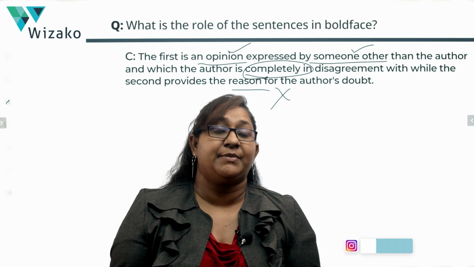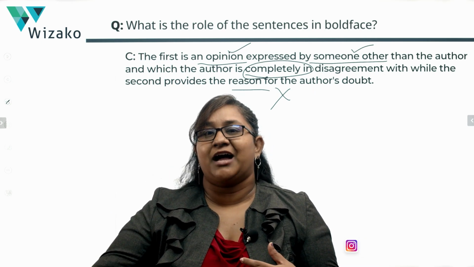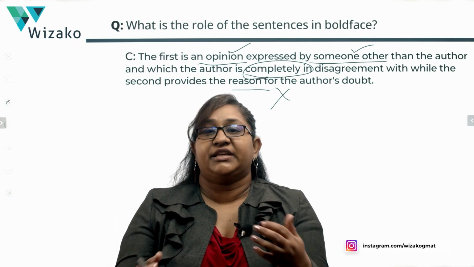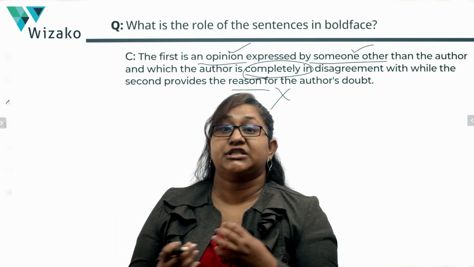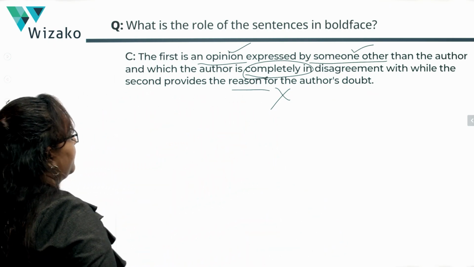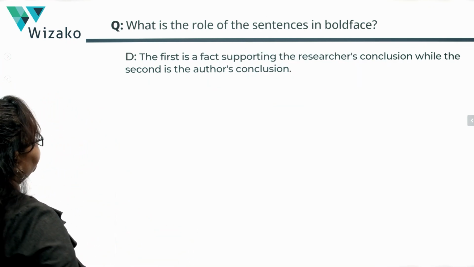So he's willing to accept a part of the researcher's argument. He just thinks that we don't have enough proof, enough evidence to conclude everything that the researchers have concluded. We only have enough evidence for some of it. That's ultimately the point that the author is making. So he is not completely in disagreement with the researchers, and that's another reason to eliminate C.